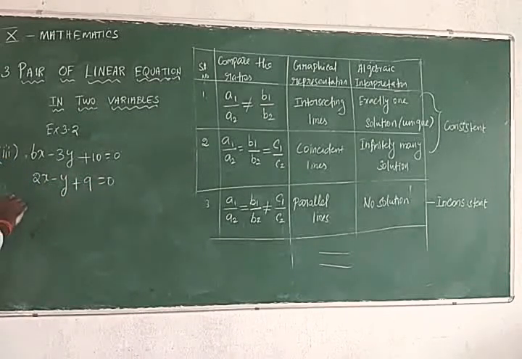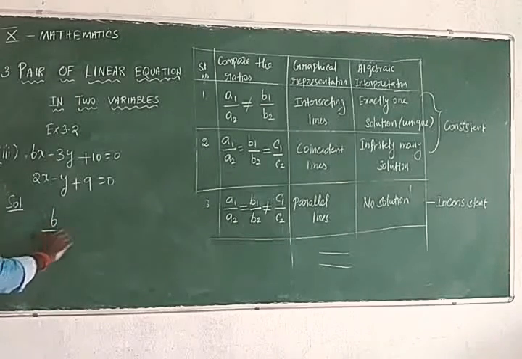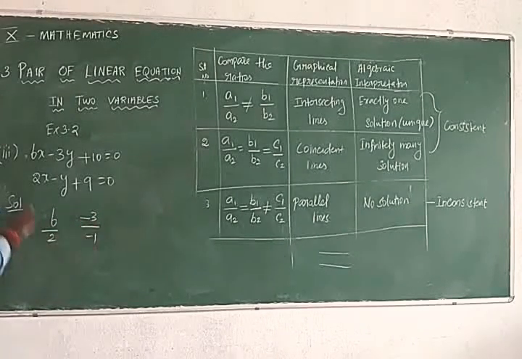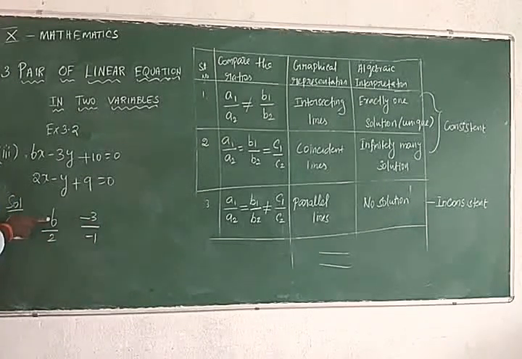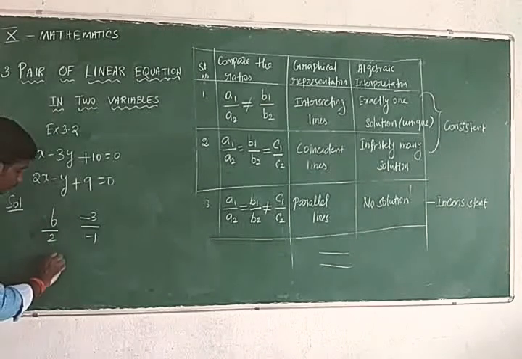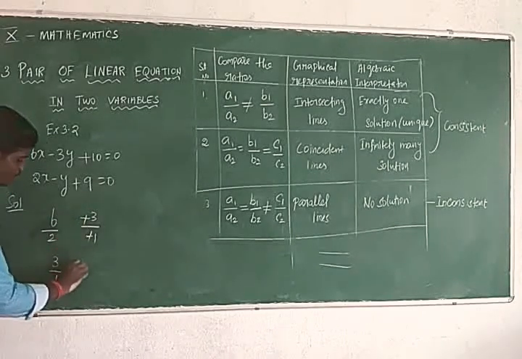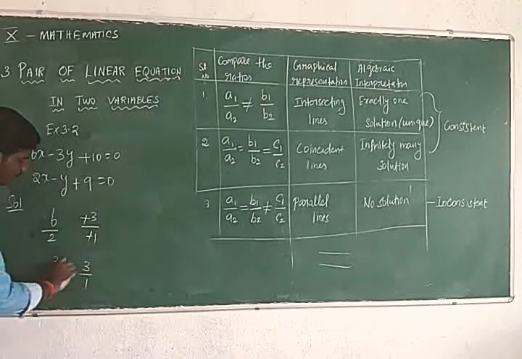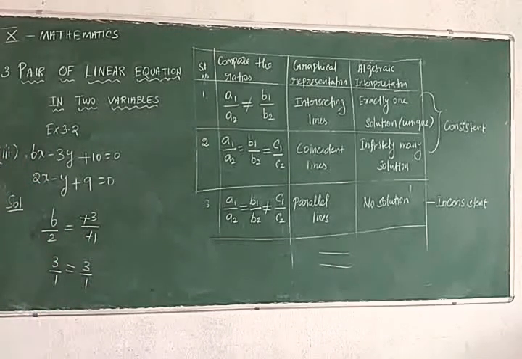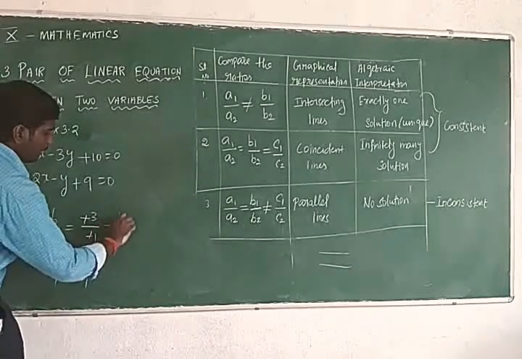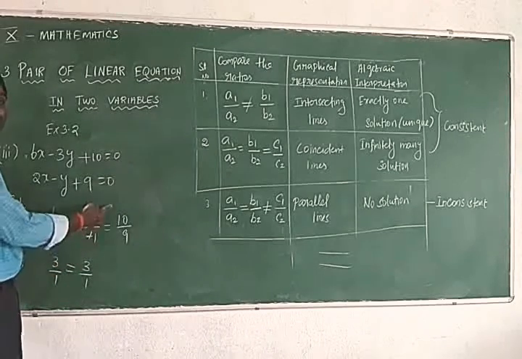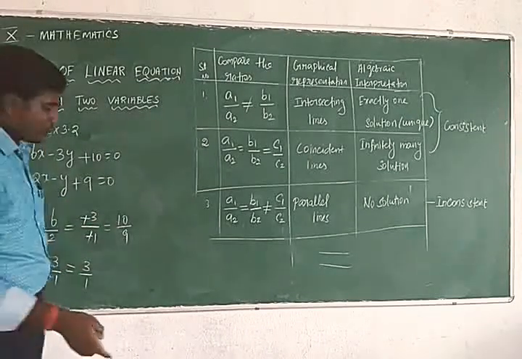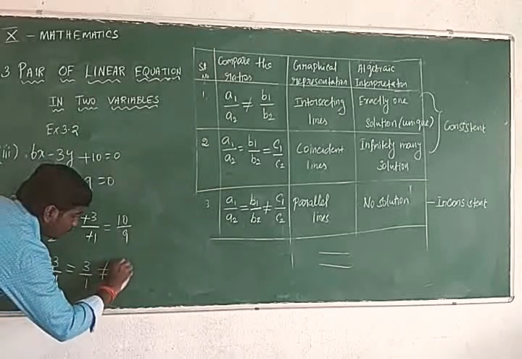Solution: 6 by 2, minus 3 by minus 1. First do any simplification. 1 two is 2, 3 twos are 6, so 3 by 1. The minus cancels, so 3 by 1. The first two are equal. If the first two are equal, go for the last one: 10 by 9. Any possibility to reduce? No, because they are consecutive numbers with no common factor. So it is not equal to the first two.